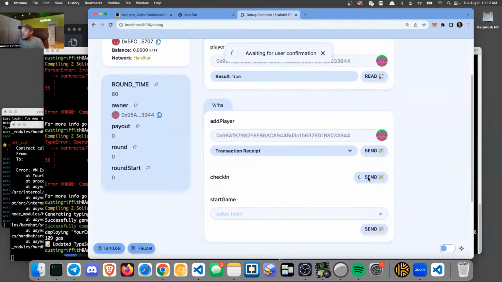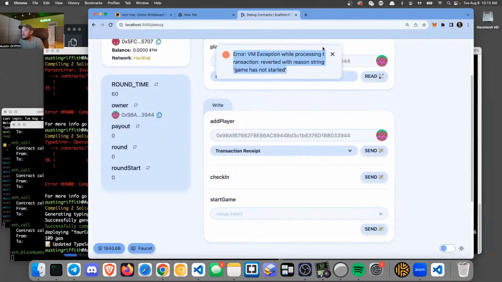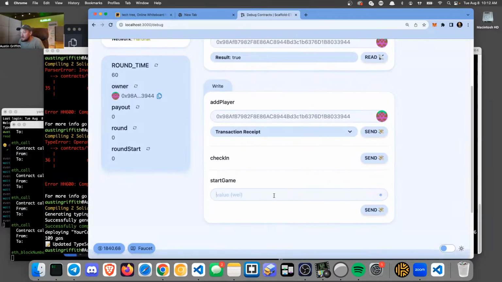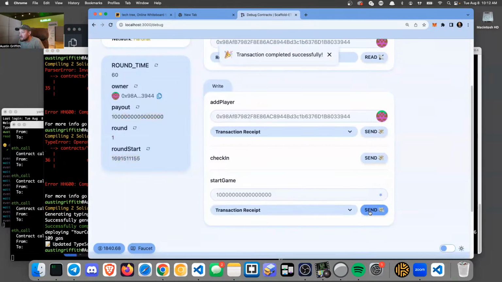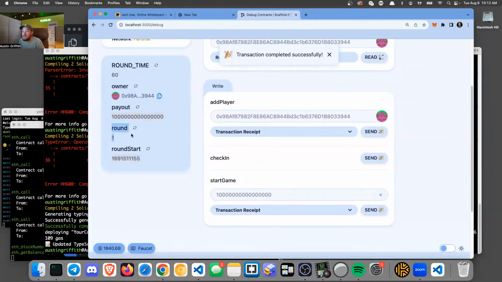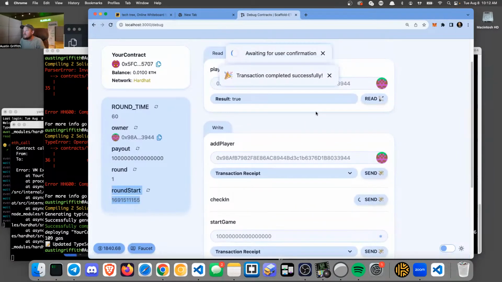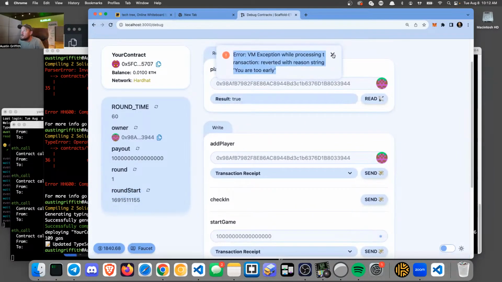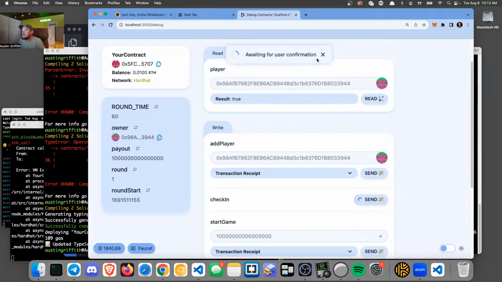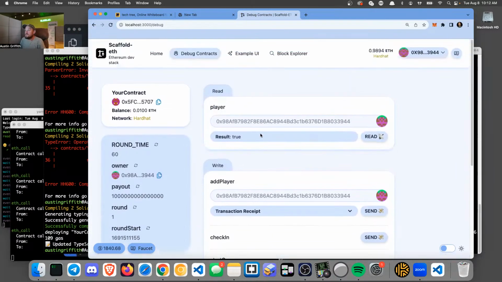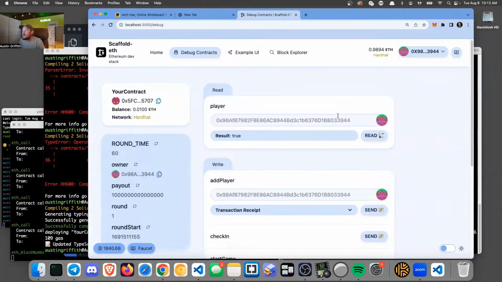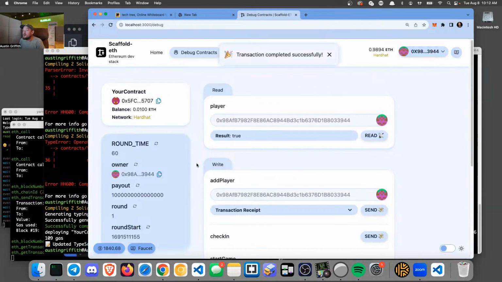Okay. I can't check in yet, right? Because the game has not started. And then I need to start the game with some amount of value. We're going to send in that much value. And now the round has started and we have some time. If we try to check in, it should say you are too early, right? It just isn't 60 seconds yet, so we're waiting for that 60 seconds to go by.